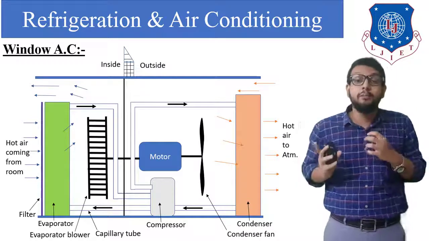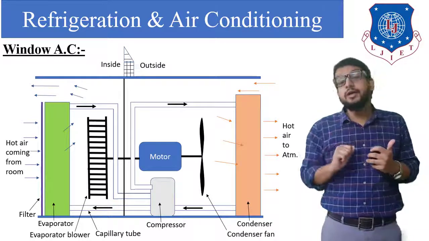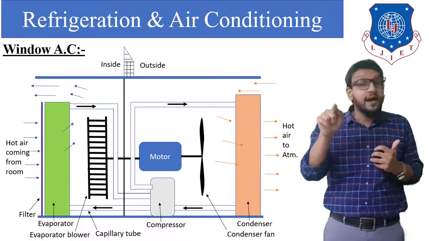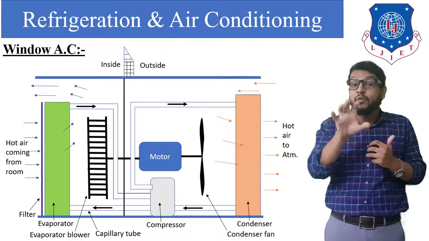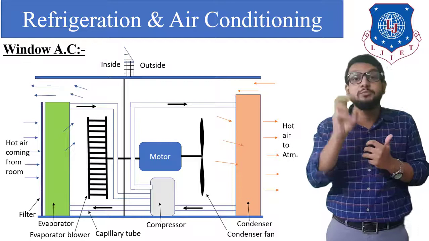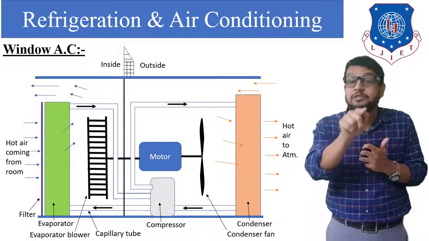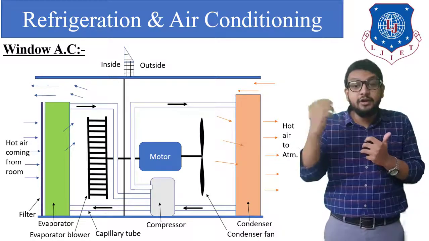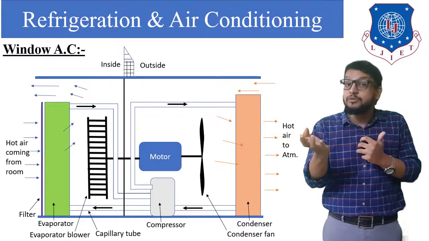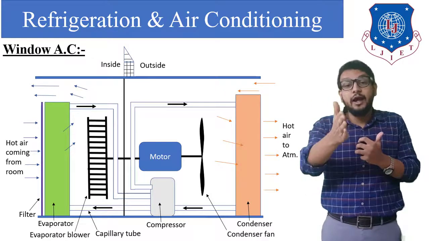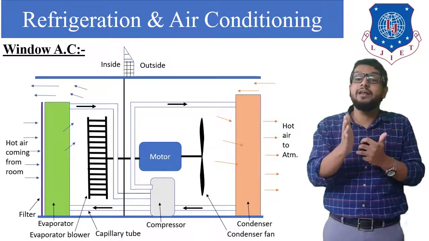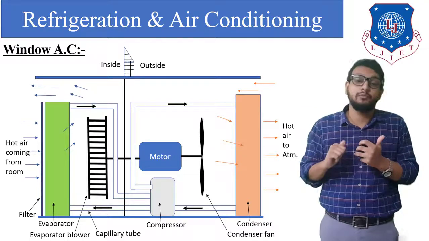So what is going to happen? Heat transfer will take place from that high pressure, high temperature refrigerant to the surrounding atmospheric air, which is blown over the condenser by means of the condenser fan, and in return the surrounding atmospheric air will be heated up. I have written that all hot air is rejected to the atmosphere.